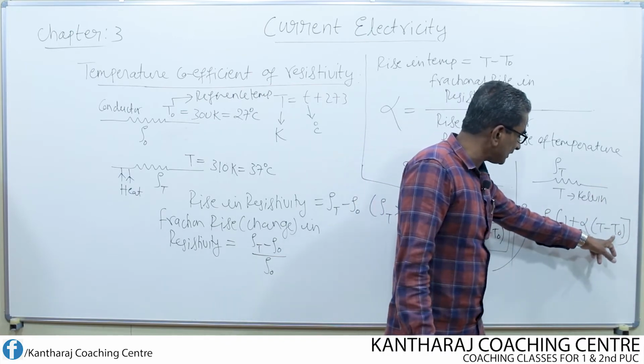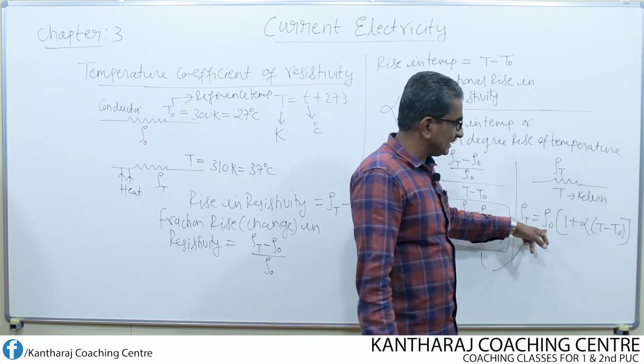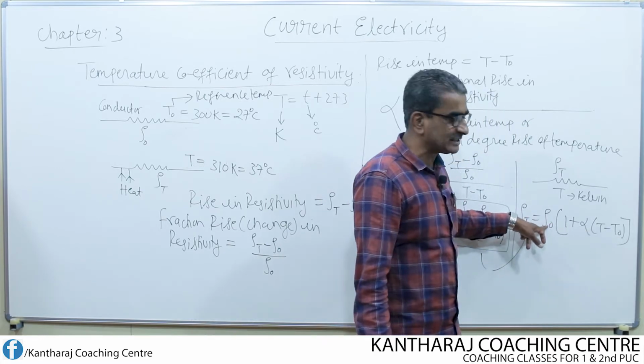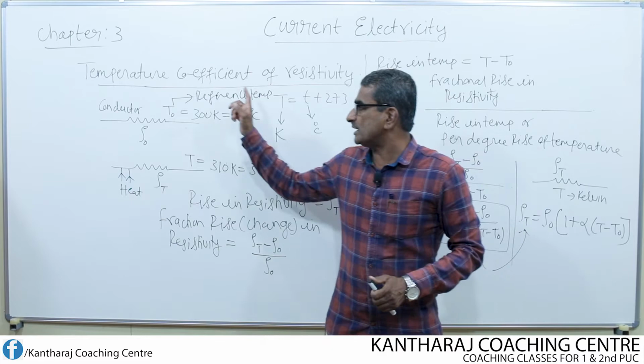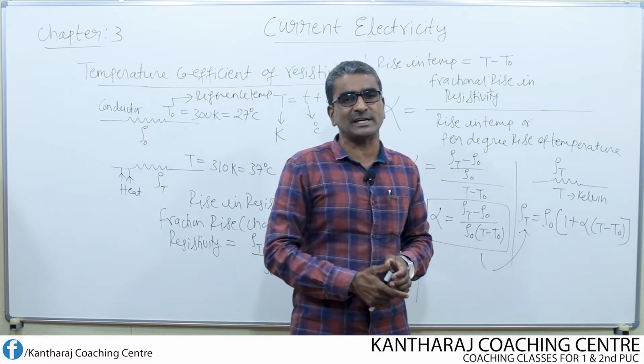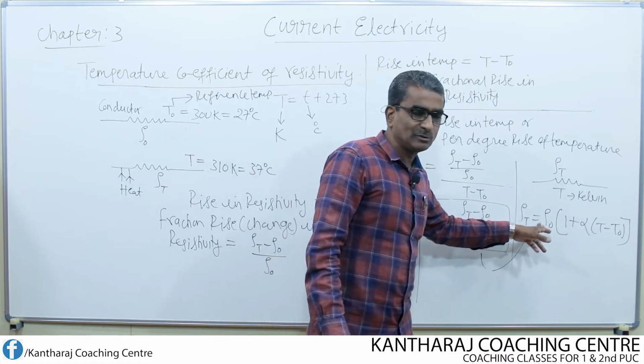If the reference temperature and the resistivity corresponding to it are known, then the temperature coefficient of the material of the conductor at any given temperature can be found by making use of this equation.